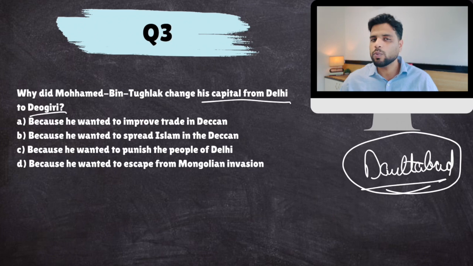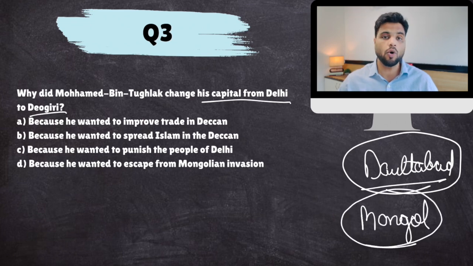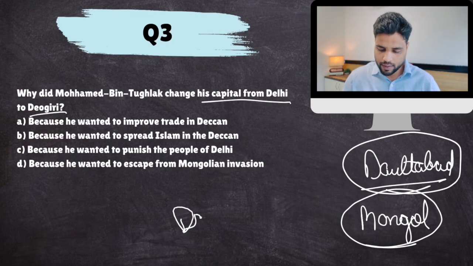Number two, Delhi was in North India, and North and Northwest India were vulnerable to Mongol attacks. And remember, during the Delhi Sultanate period, the Mongols were a force to reckon with. Everyone was afraid of them. Alauddin Khilji managed to repel them. Even Muhammad bin Tughlaq managed to repel them. But he knew that these constant attacks, even though he was able to repel them, were draining his treasury. They were draining wealth.